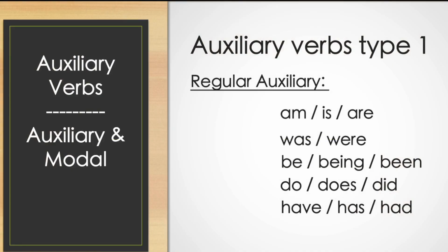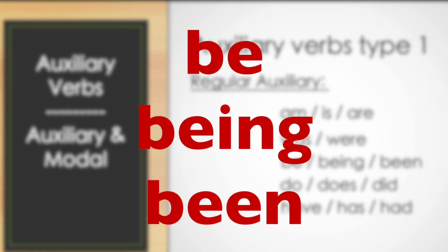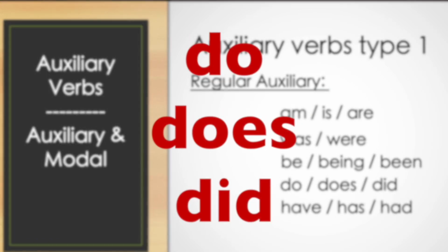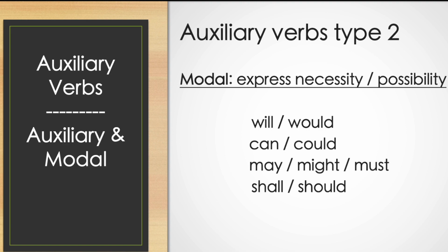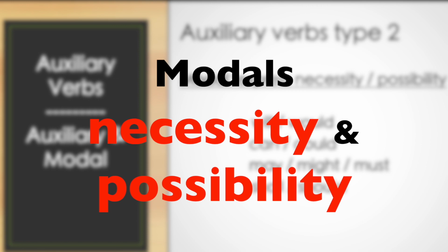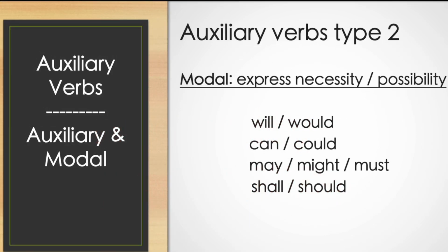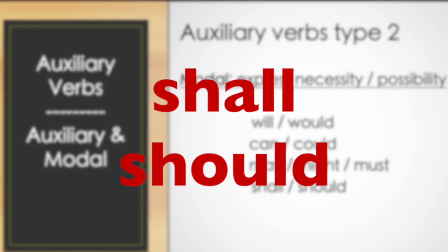Auxiliary verbs. There are two types of auxiliary verbs. The first one is just regular auxiliary, and they are am, is, are, was, were, be, been, do, does, did, have, has, had. The second type is called modal. Modals express necessity and possibility, and they are words like will, would, can, could, may, might, must, shall, should.